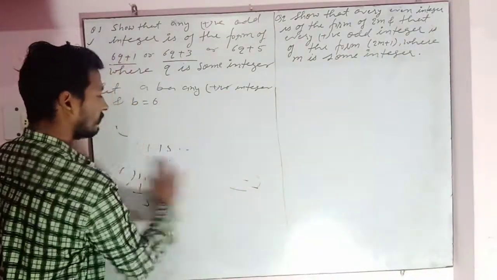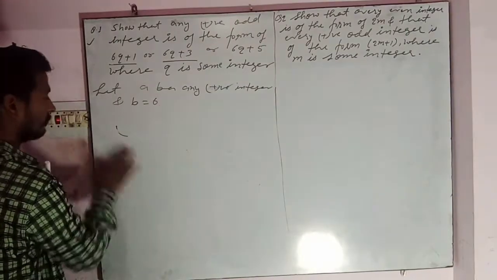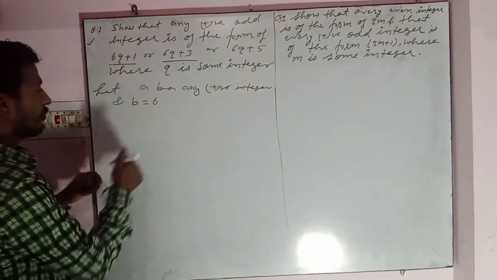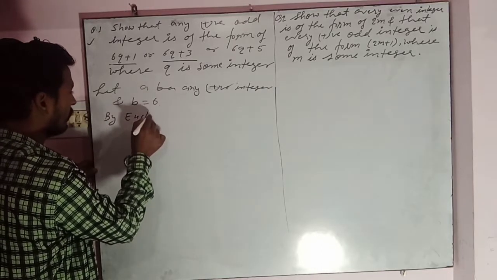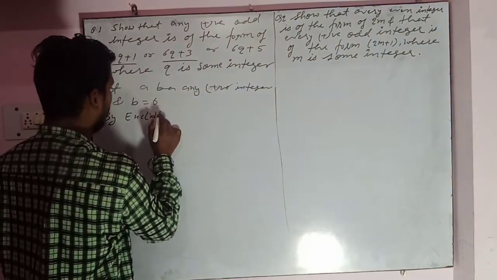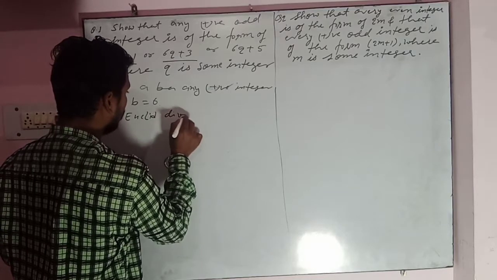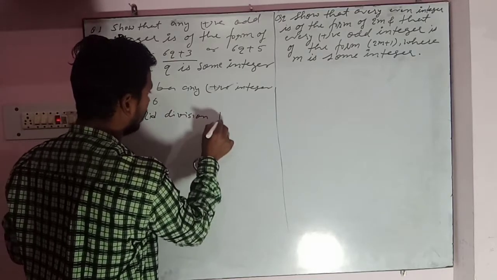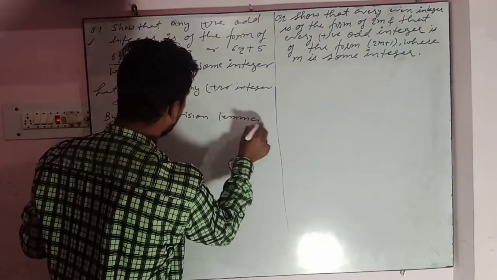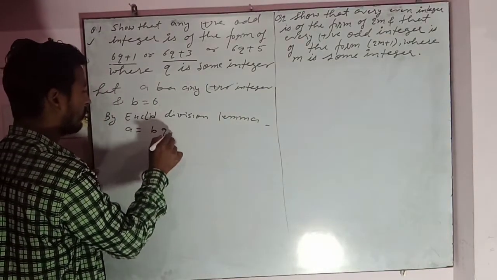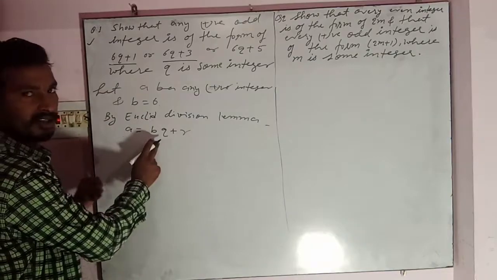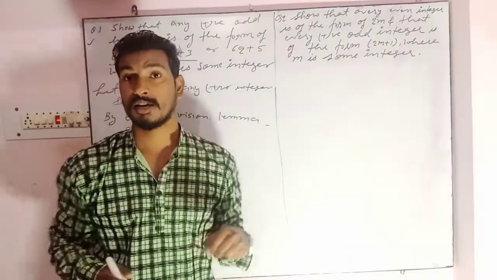Now by Euclid's division lemma, we know that a is equal to bq plus r, where a is the dividend, b is the divisor, q is the quotient and r is the remainder.